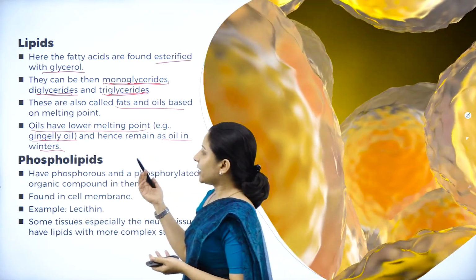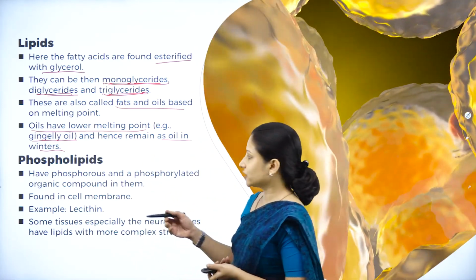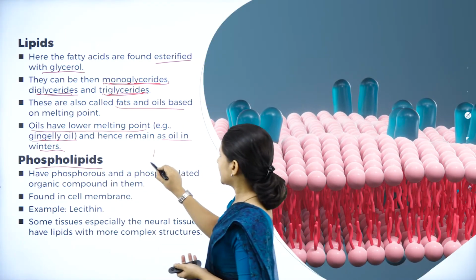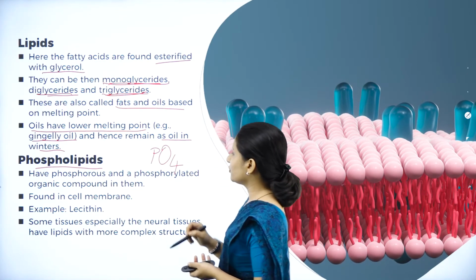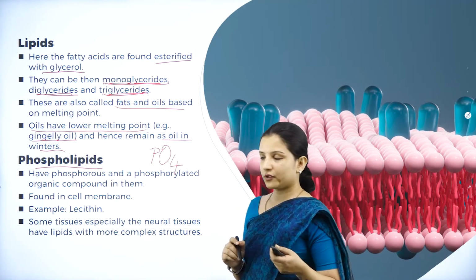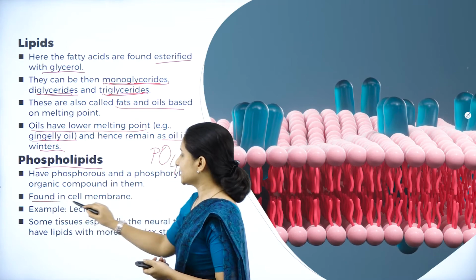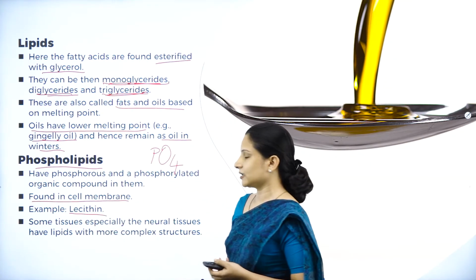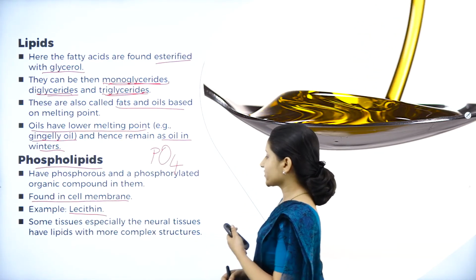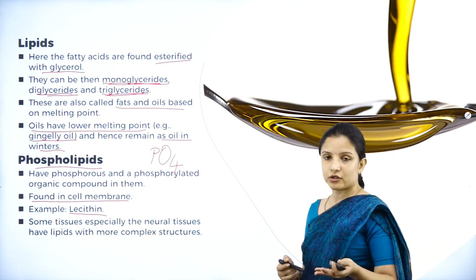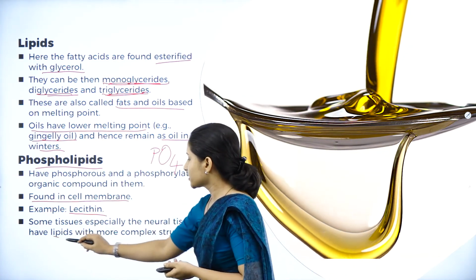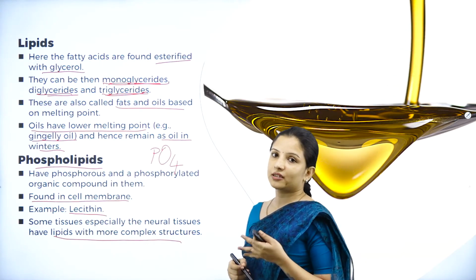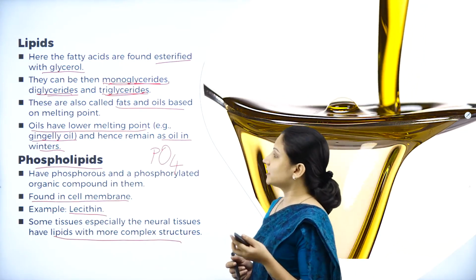And apart from that, there is also the presence of phospholipids. I told you what phospholipids are. If they have a phosphorus group, that is, if they have a PO4 group present in them, they are phospholipids. So usually phospholipids are present in the cell membrane, and the best example of a phospholipid is lecithin. And some of the tissues, especially the neural tissues, have lipids which are more complex in structure. So lipids can be simple in structure as well as more complex in structure. So these are the different types of lipids.